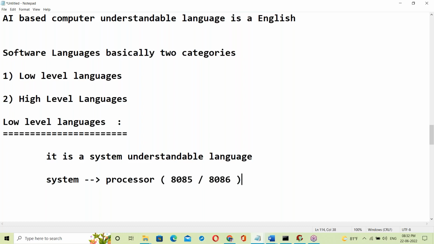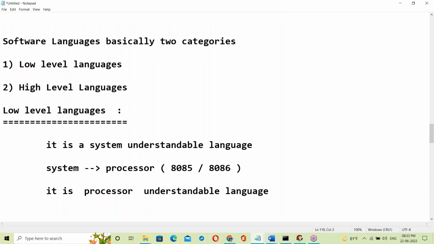Presently we are using 8086. Before the 90s it was 8085. From the 90s onwards we are using 8086. Yes, it's a processor. System means processor. It's a processor understandable language.